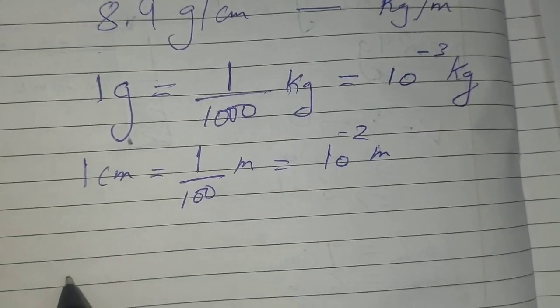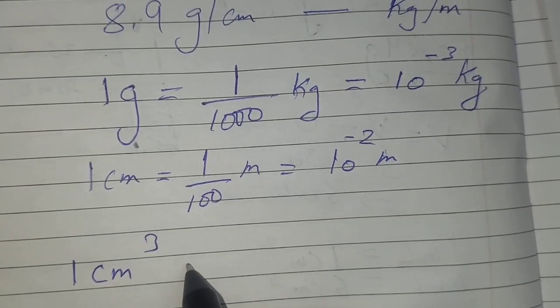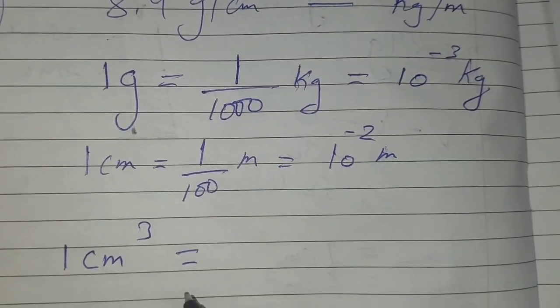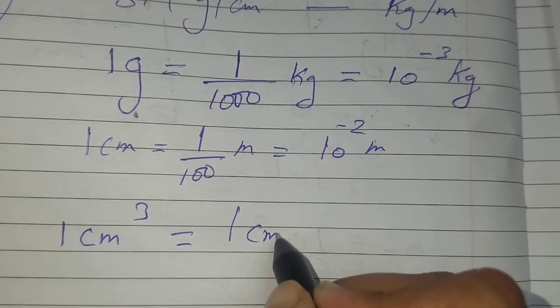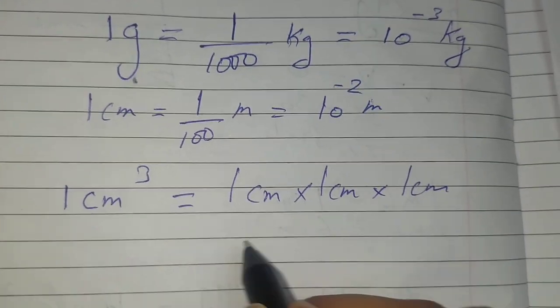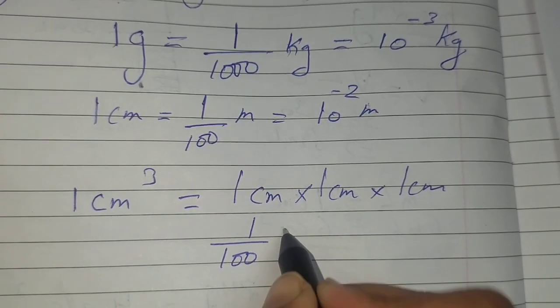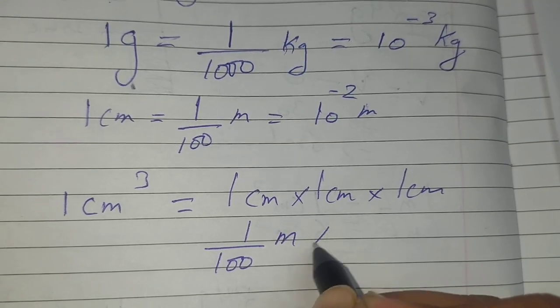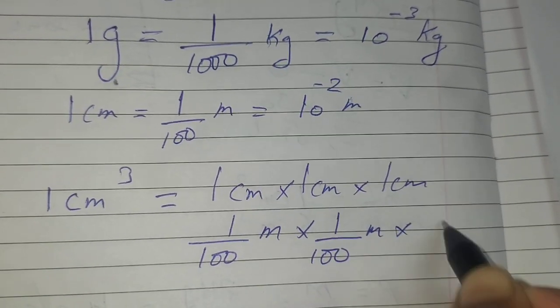But here we have in this question 1 centimeter cube. You have to match the unit also. So there is 1 centimeter cube, which can also be written as 1 centimeter into 1 centimeter into 1 centimeter. So for converting 1 centimeter, we have to write 1 upon 100 into 1 upon 100 into 1 upon 100.